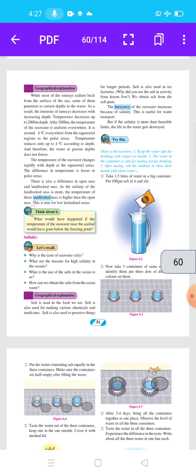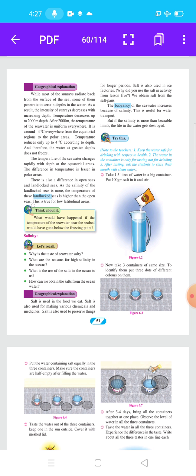Next, our experiment. Try this. Note for the teachers: keep the water safe for drinking with respect to health. The water container is only for tasting, not for drinking. After tasting, ask the students to rinse their mouth with clean water.